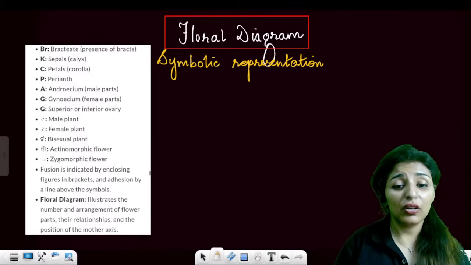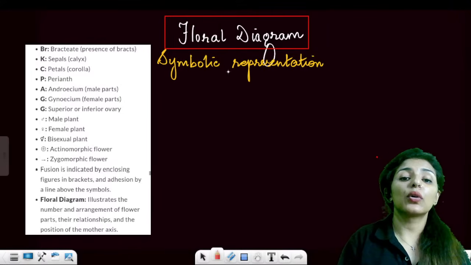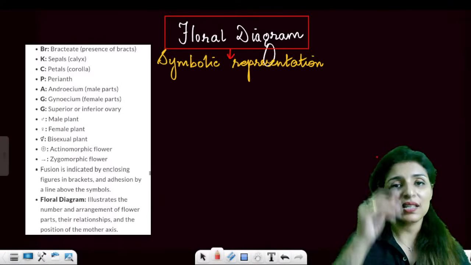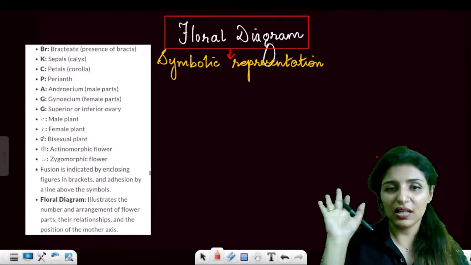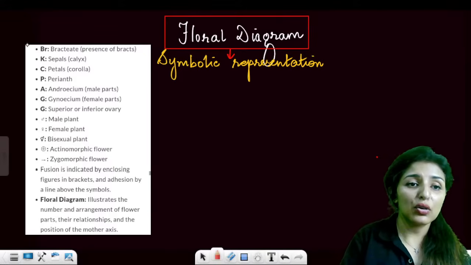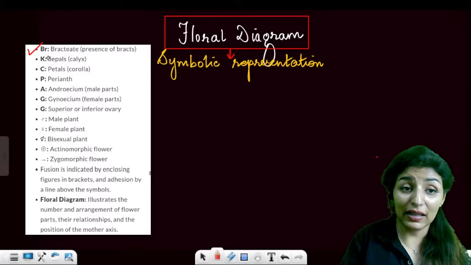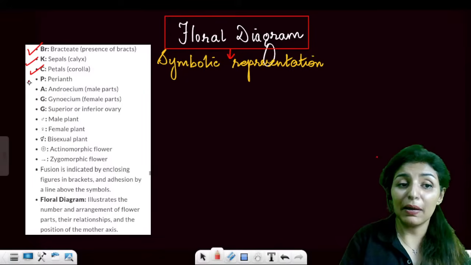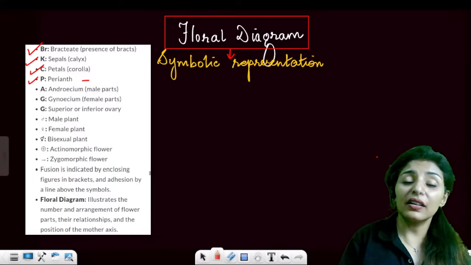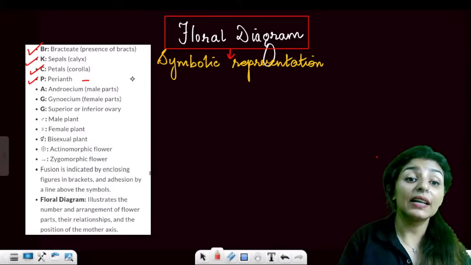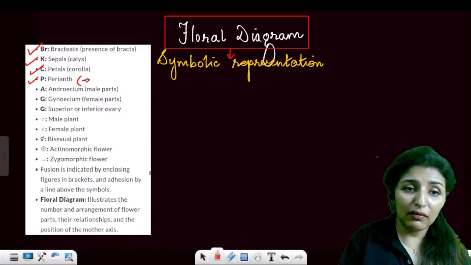Now guys, coming on to floral diagram. What is a floral diagram? Instead of describing everything, we'll just show it in the form of symbols. So you have to remember these symbols. For bracteate, sepals, we use K, petals C, perianth. Perianth is when the petals and sepals are indistinct, right? And one unit of perianth is known as tepal.